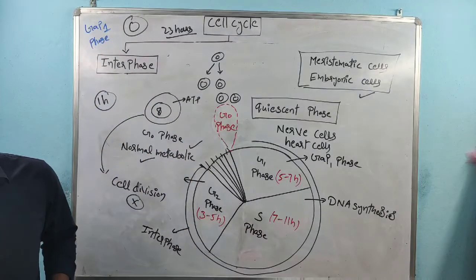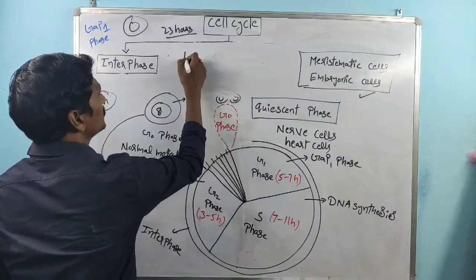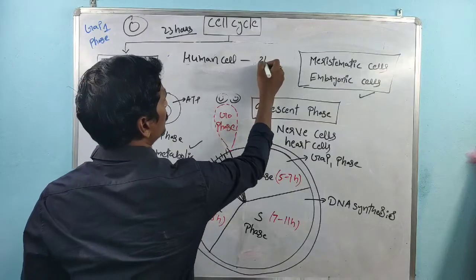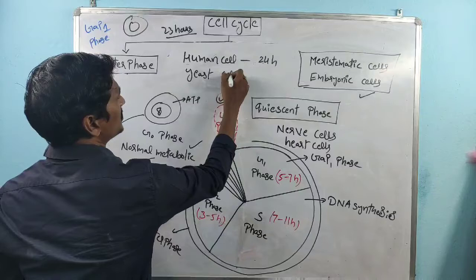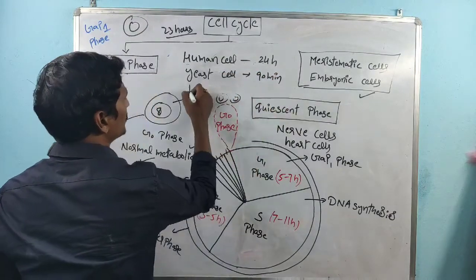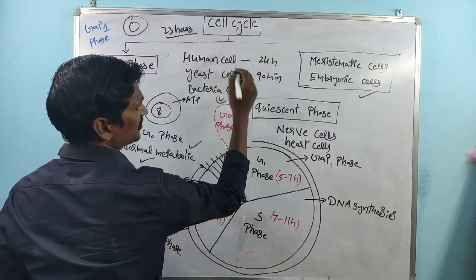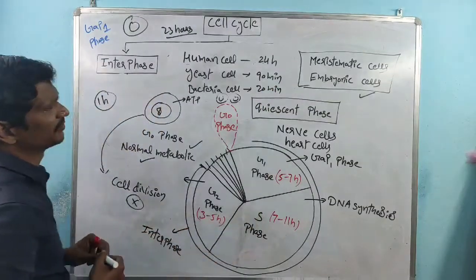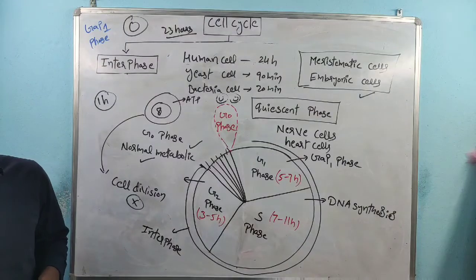Remember, within a human cell, 24 hours are required for the completion of cell division. For a yeast cell, 90 minutes are required. For a bacterial cell, the completion of cell division, which is nothing but binary fission, requires 20 minutes. So that is about the duration required for cell division in some of the cells.